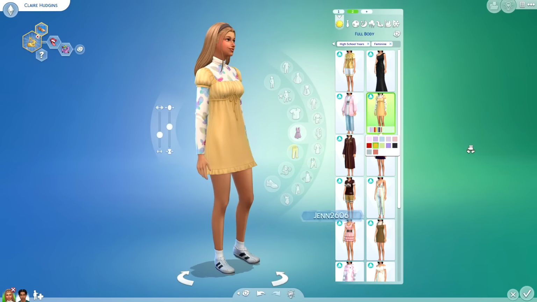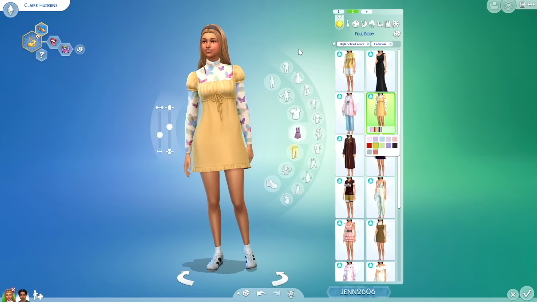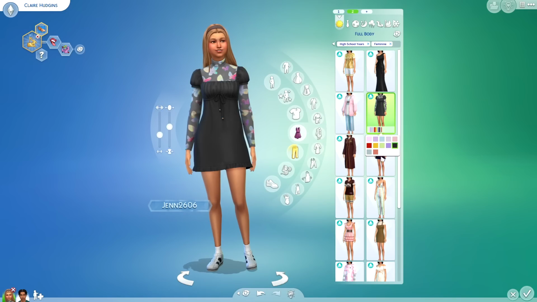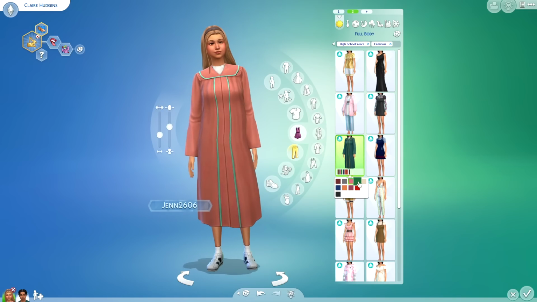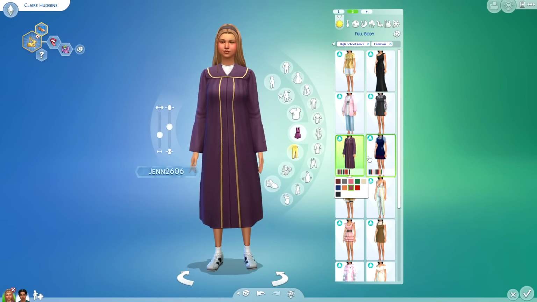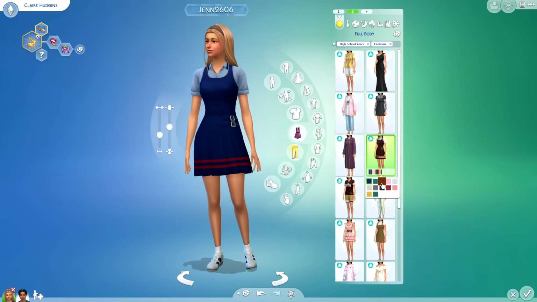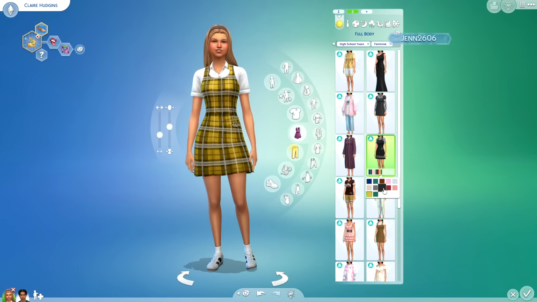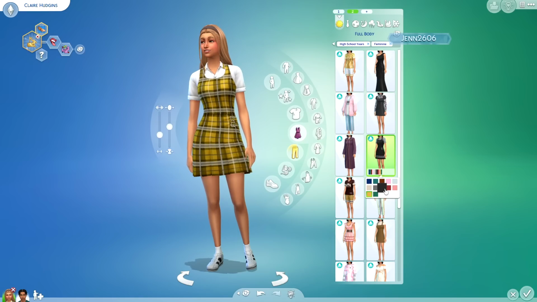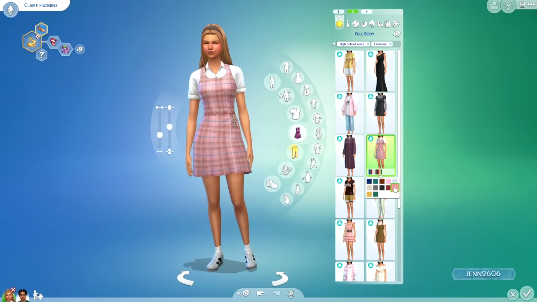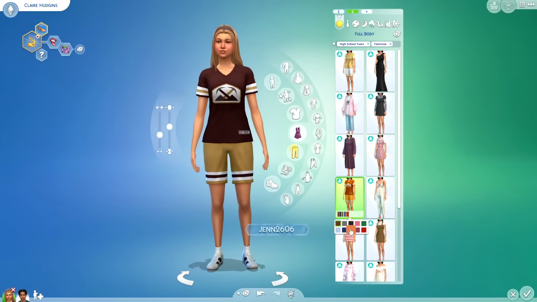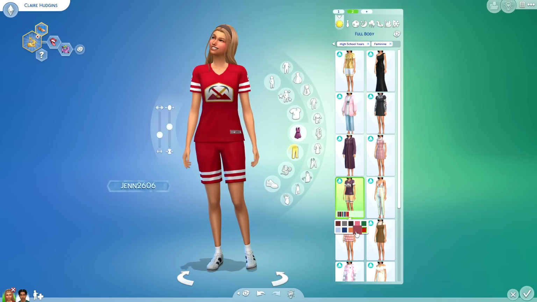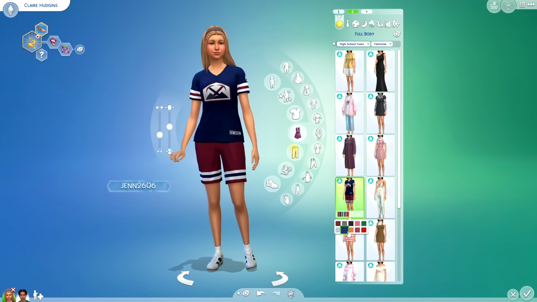We have this cute little dress here, as you guys can see, with the little ruching at the bust and at the shoulders, and it also has a little long sleeve underneath, which I thought was a fun style. Here we have the graduation gown, you guys. Oh my gosh, I cannot wait for this. I'm so excited. And of course we have a uniform that is a dress. This would also be really cool if your Sims like to play tennis, possibly. This one reminds me of Clueless a little bit, which I think is exactly the point it was supposed to be hitting. But yeah, that is that. And then we have another little, what appears to be some type of uniform. I do believe the world is called Copper Ridge or something along those lines.